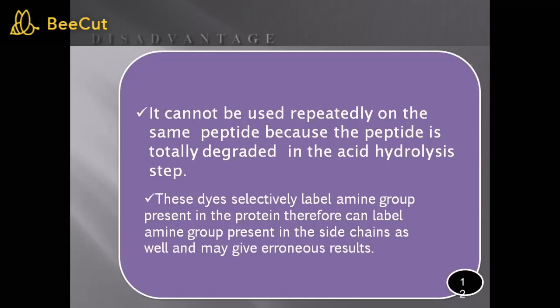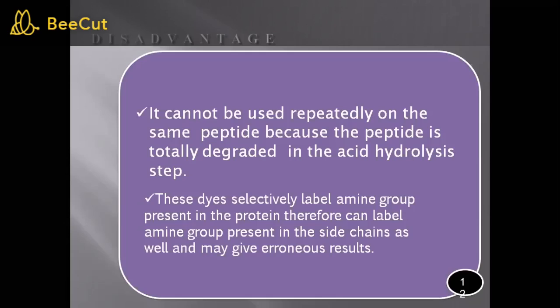The next disadvantage of this technique is that these dyes selectively label amine groups present in the protein. Therefore, it is possible that they can label amine groups present in the side chains, and may give erroneous results.